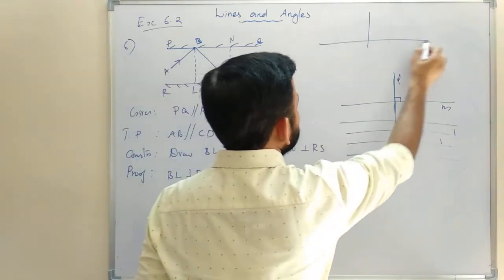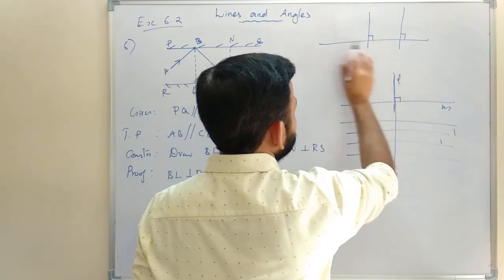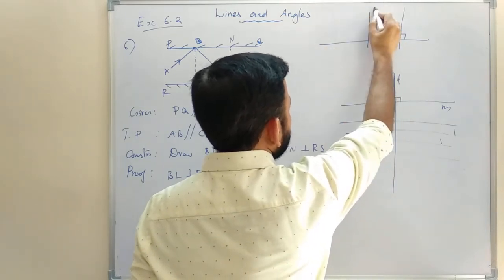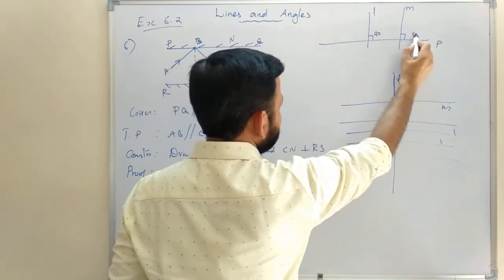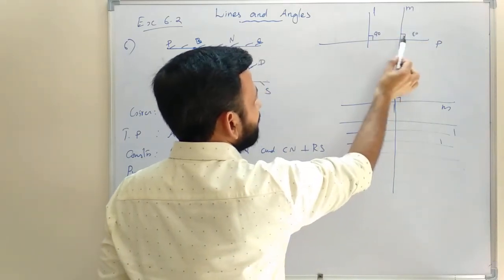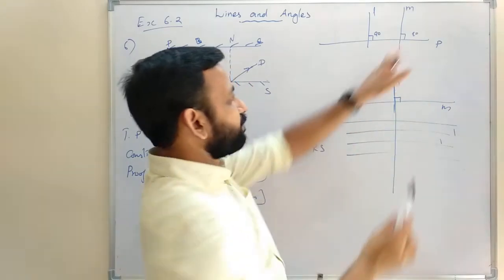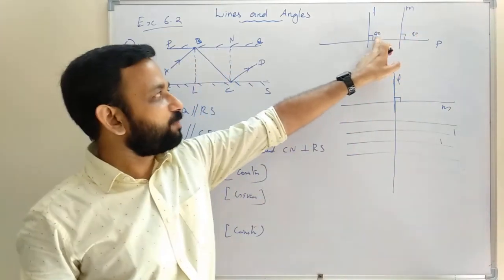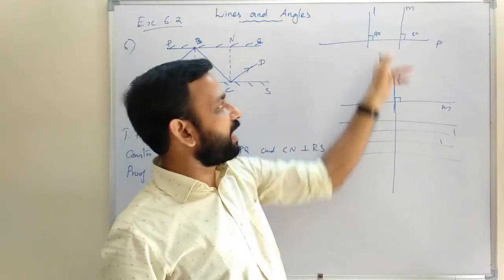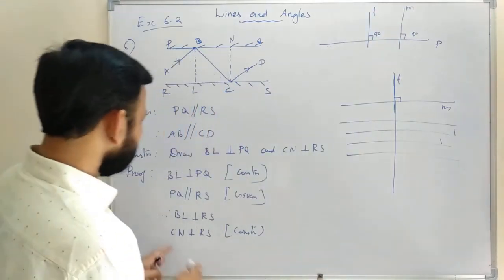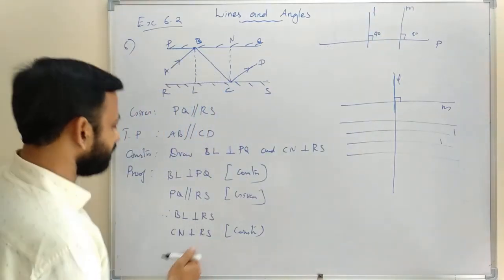Suppose these two lines, L and M, are perpendicular to the same line PQ. That means 90 degrees, 90 degrees, they are corresponding angles. If corresponding angles are equal, then the lines are parallel. So we can say L parallel to M. So here CN perpendicular to RS.